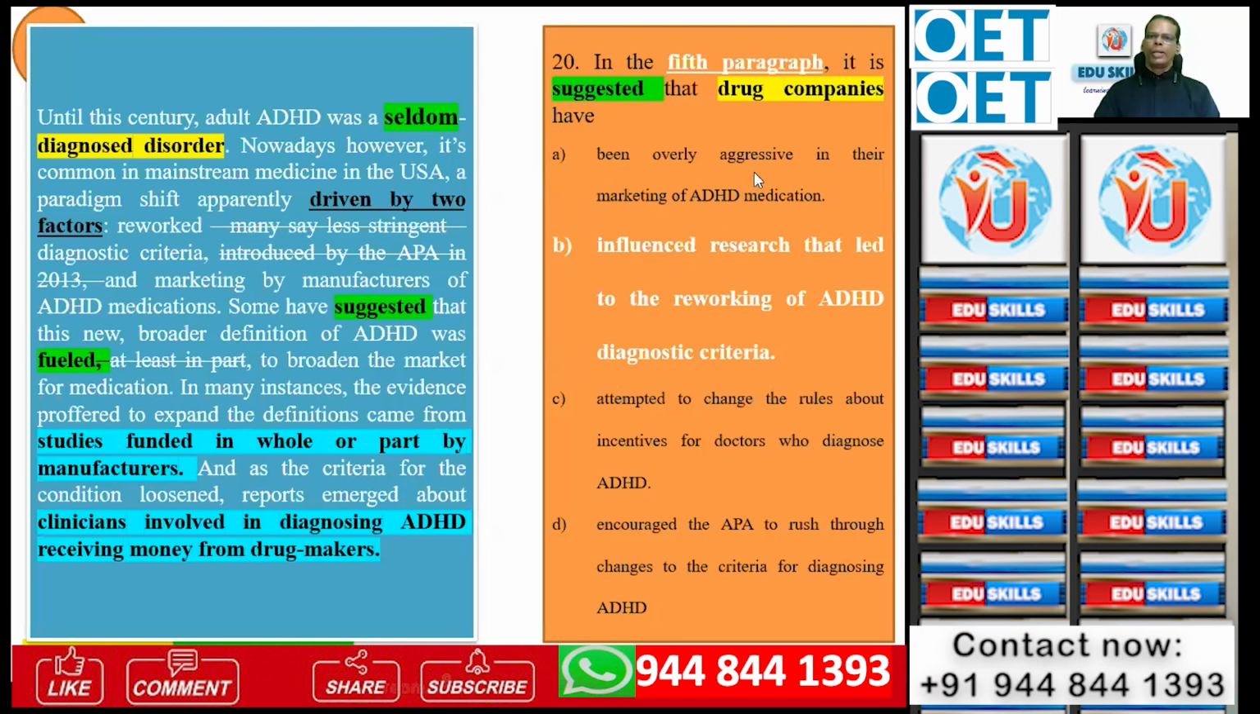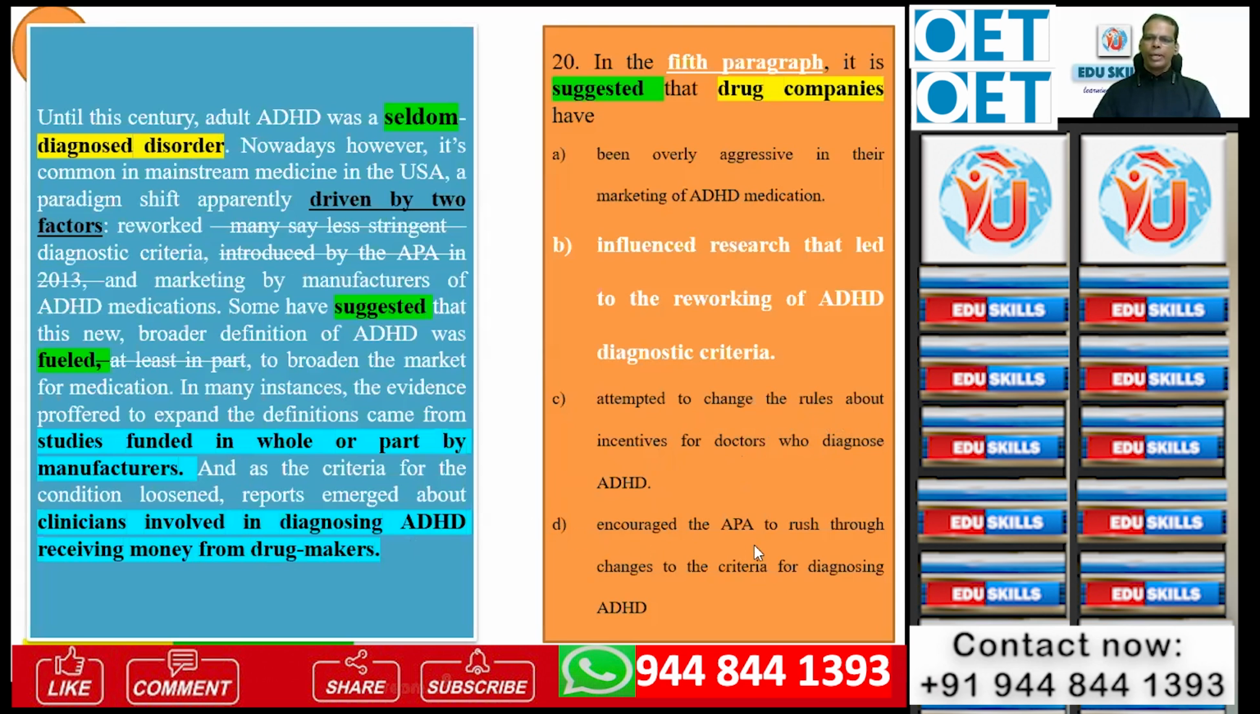The first option is being overly aggressive in their marketing of ADHD medication. The whole paragraph doesn't speak about any aggressive marketing strategies of a particular drug company. It doesn't speak about how drug companies market or their aggressive way of marketing. It only speaks about how they influence the medical professionals. The third option is attempted to change the rules about incentives for doctors who diagnose ADHD. There is nothing about rules about incentives. The whole paragraph doesn't speak anything about rules about incentives for doctors. It speaks only about them bribing clinicians, doctors or health professionals.